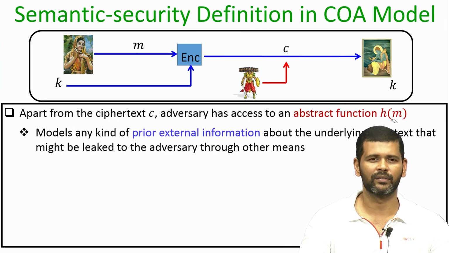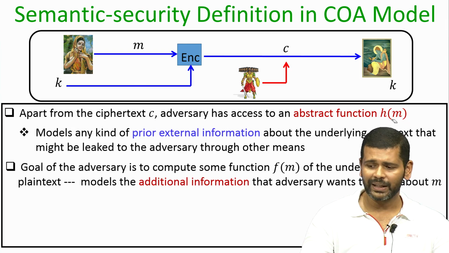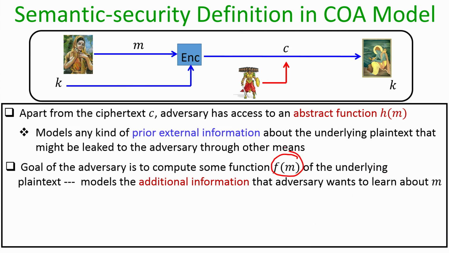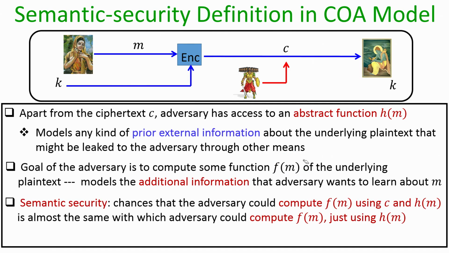We next introduce another function f of m, which models the additional information about the underlying plaintext which the adversary would like to compute after seeing the ciphertext, or which the adversary would like to know. Intuitively, the goal of semantic security is to ensure the following.